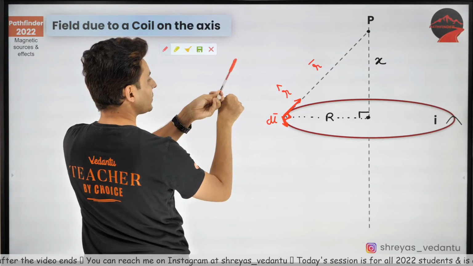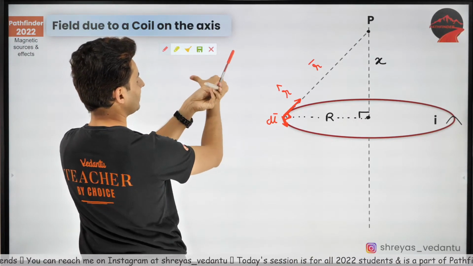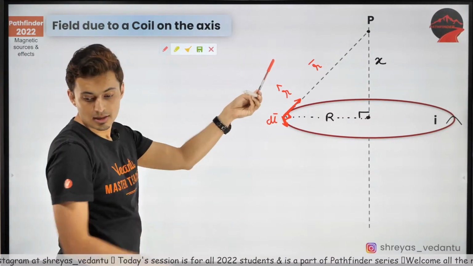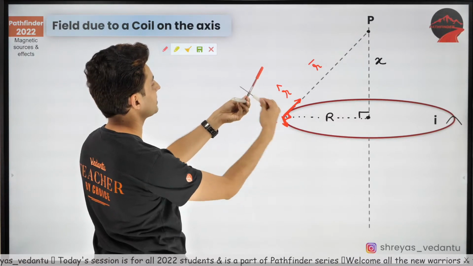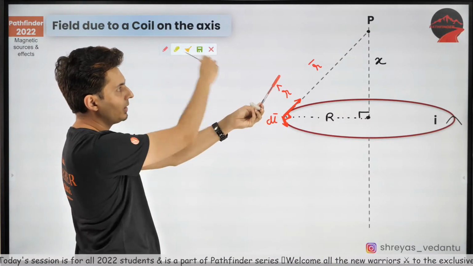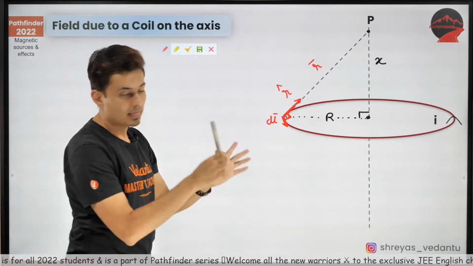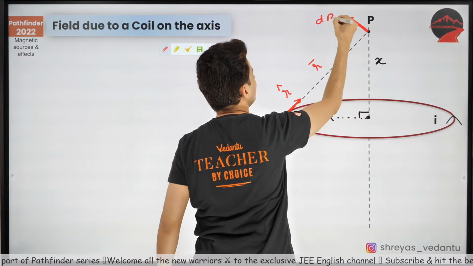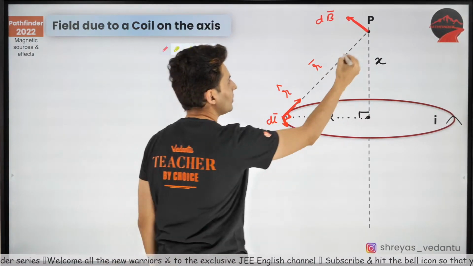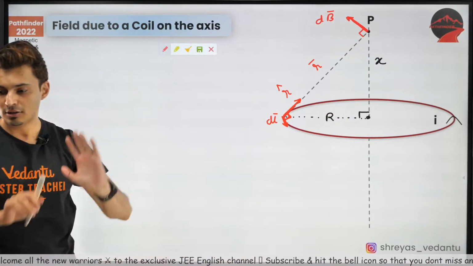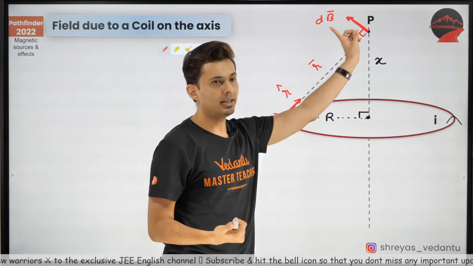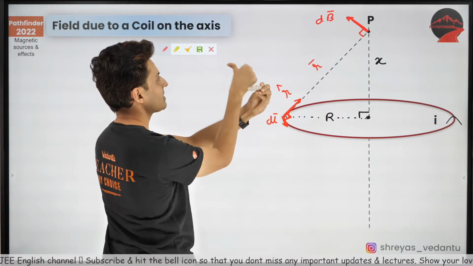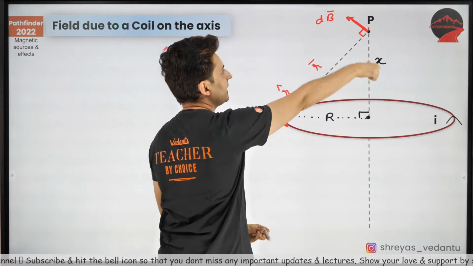dl cross r. Don't you see the thumb comes this way? Look at that, the thumb comes this way. dl cross r, the thumb is this way. That means it points in this direction, like this. So that's what it means, that the magnetic field at this point will be here, the dB vector. And this is obviously going to be 90 degrees. Everybody understood this point? Everybody clear about this? So dl cross r comes out this way, and that's the direction of the magnetic field over there.